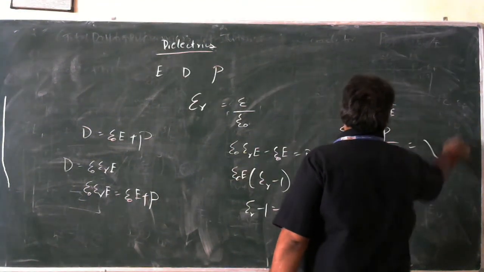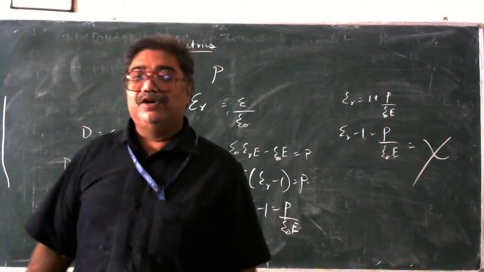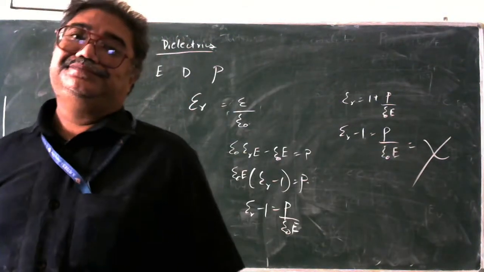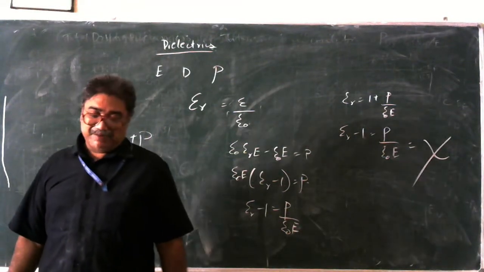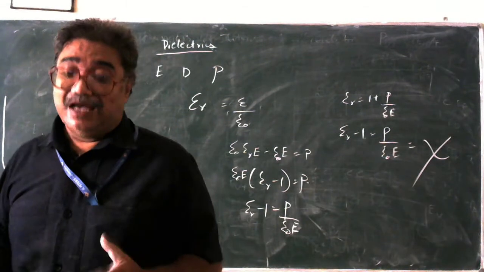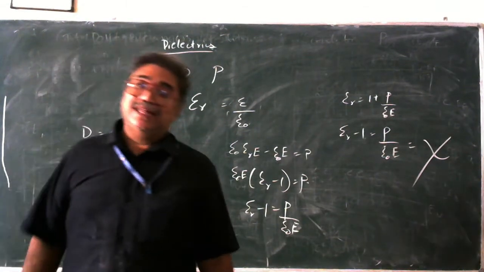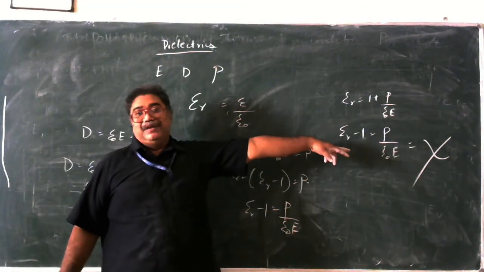We call it chi. And what do we mean by chi? Susceptibility. So what is susceptibility? You have to suspect how much of the electric lines are flowing through the medium. And that is dependent on two factors. What are they? The polarization that is happening and the applied electric field intensity.